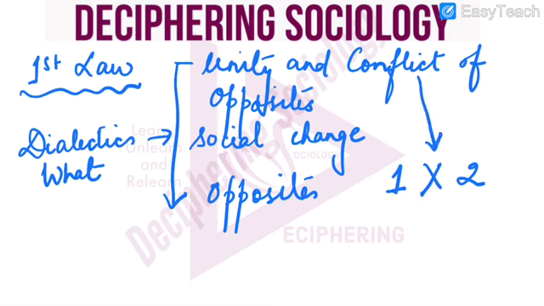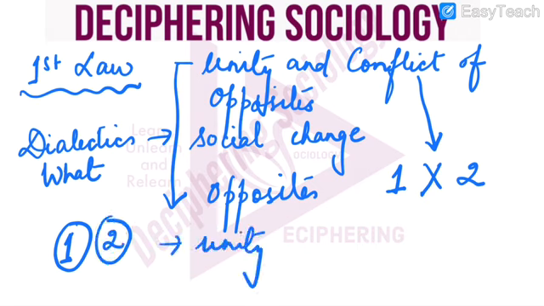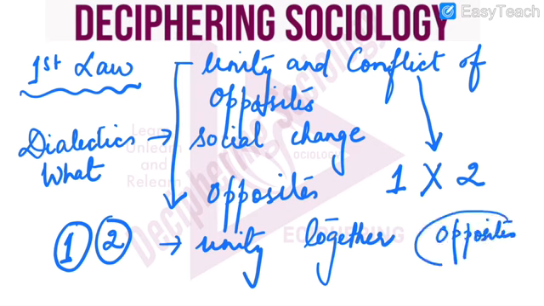So, if only element 1 is present, social change will not occur. 1 should always be with 2. So, there is a unity. It means both have to be together, and both should be opposites. So, togetherness or unity, and the second one is there should be a conflict between both.